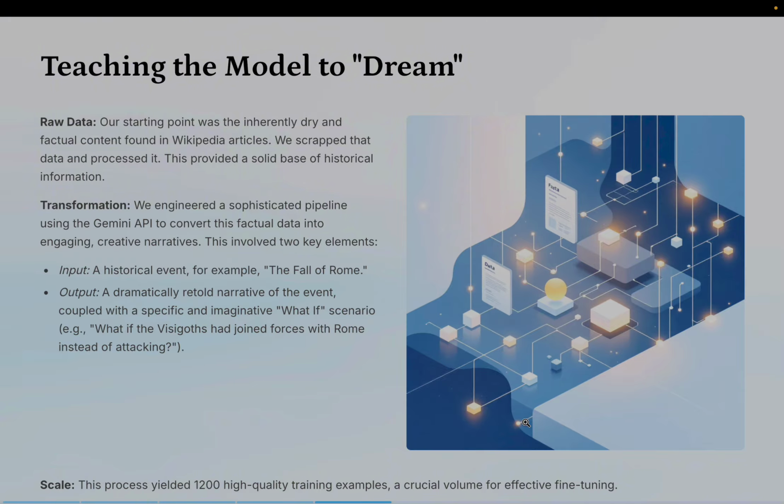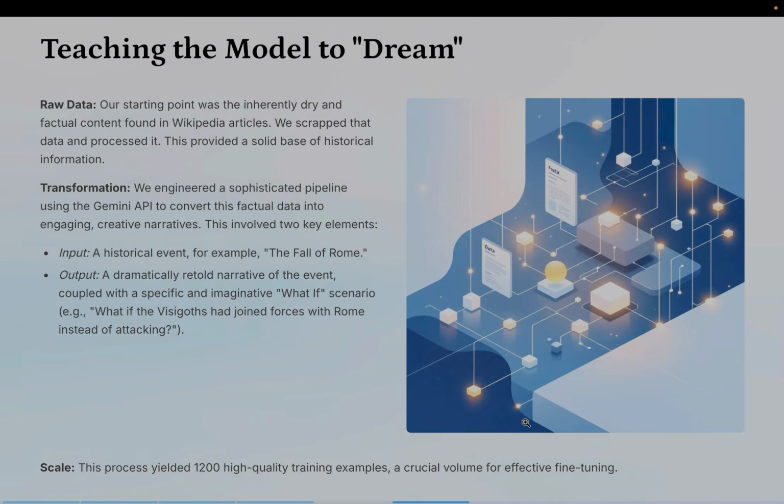Our goal wasn't just storytelling, it was creative storytelling. Here's how the transformation worked. We gave Gemini an input like the fall of Rome, and it produced a dramatic narrative and a counterfactual twist like what if the Visigoths allied with Rome? Repeating this 1200 times gave us enough variation and richness to train the model to naturally generate creative narratives on its own. Next, let's look at how we actually fine-tune the model locally.